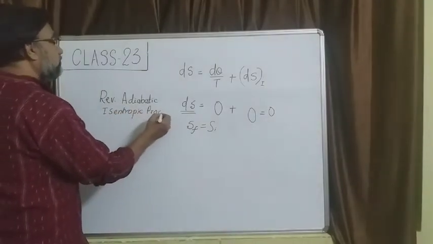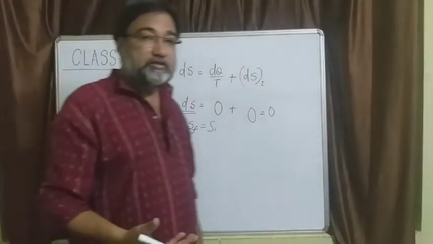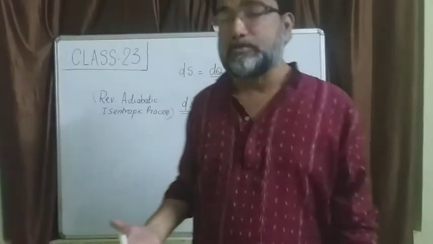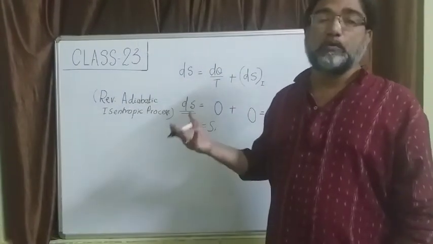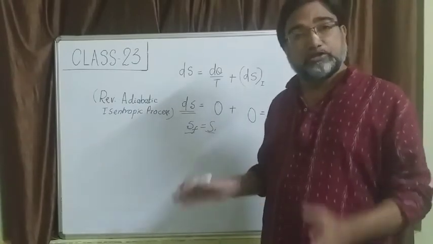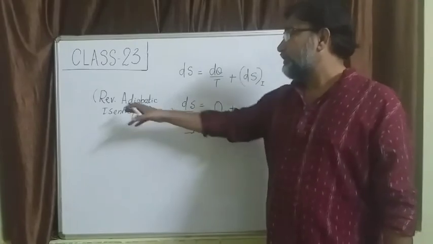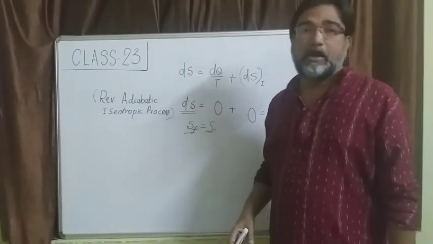Just like an isobaric, isochoric or isothermal process, there is a process called an isoentropic process where the entropy remains constant. And what kind of process is it? It has to be a reversible adiabatic process.